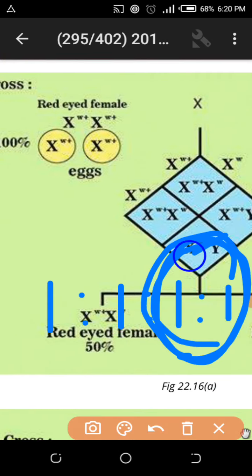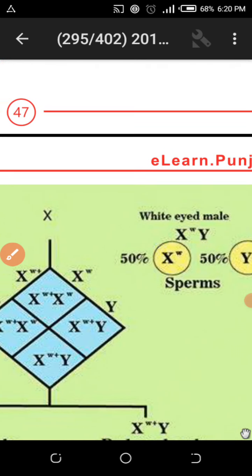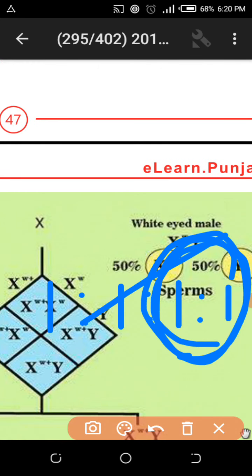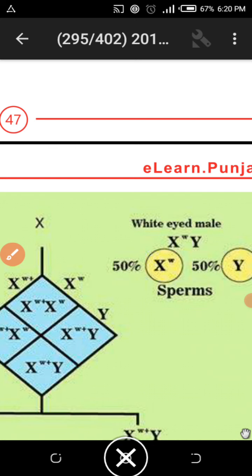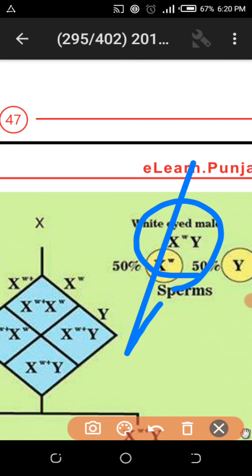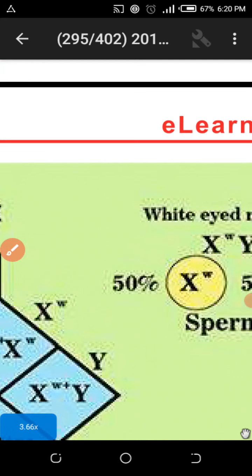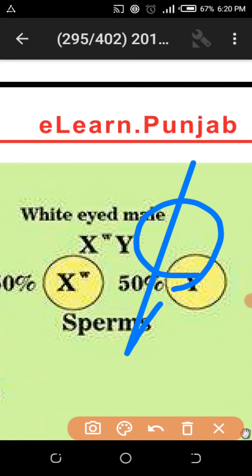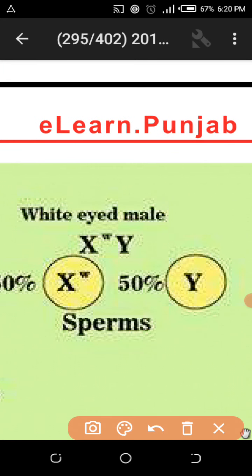At that time Morgan did not know, after the test cross, that holandric means the male is not homozygous, not heterozygous; the male has one chromosome which is not the X chromosome, and that chromosome does not carry the gene. So small w is not present on the Y chromosome, only on the X chromosome.